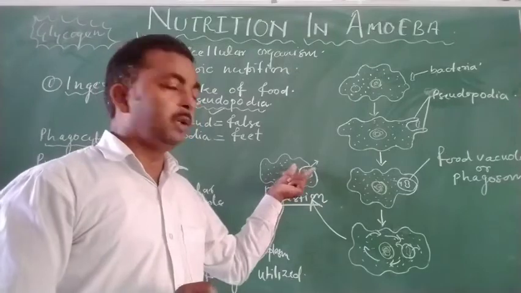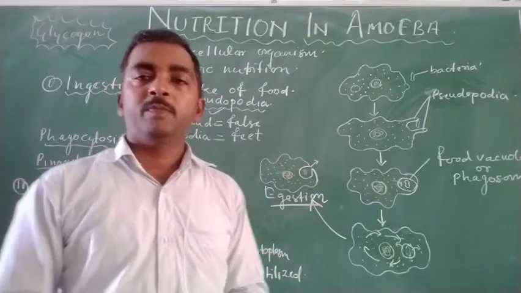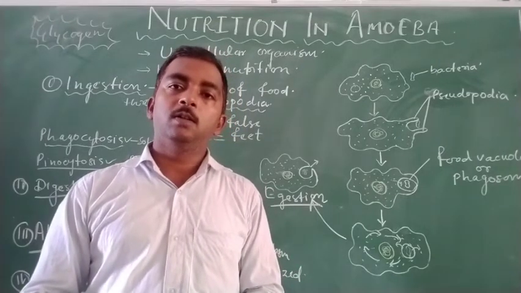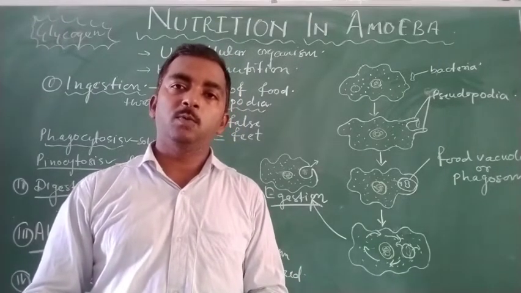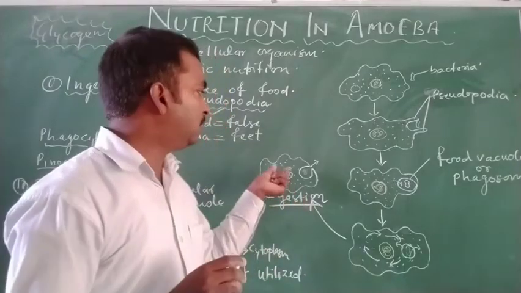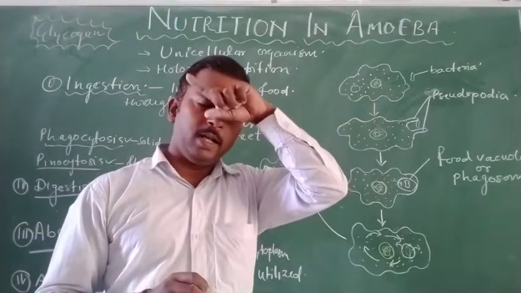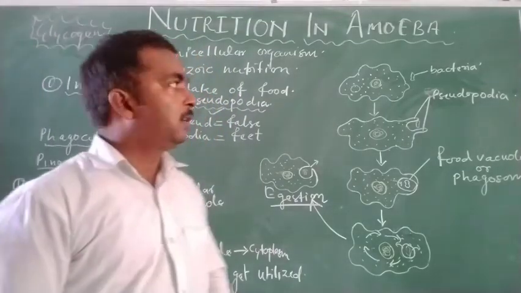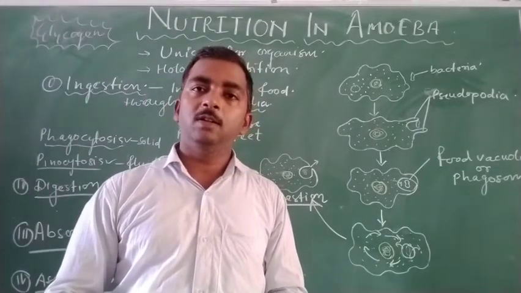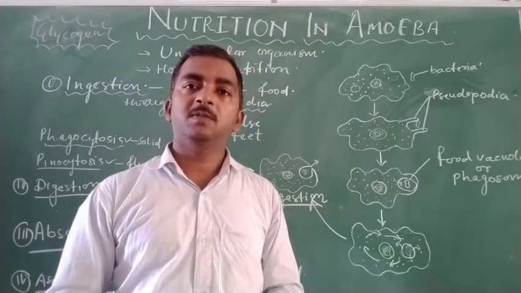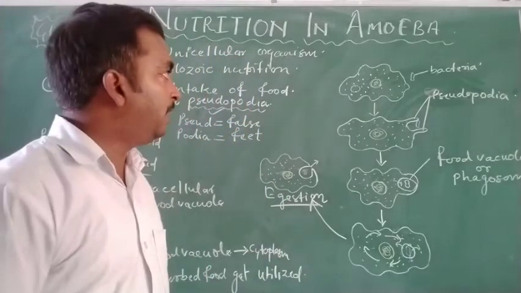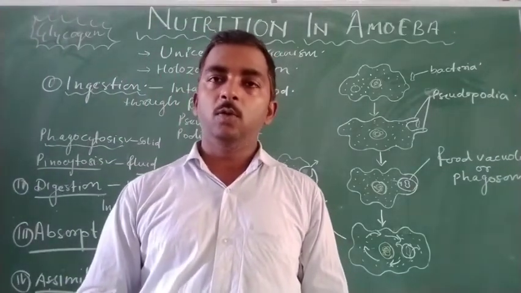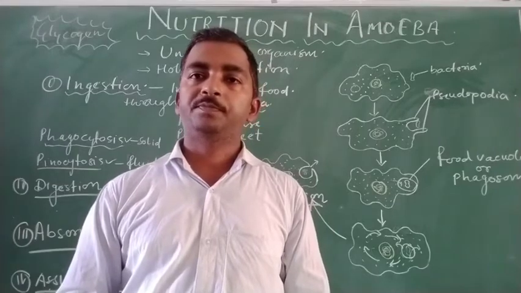And commonly this process is known as exocytosis, which is the second type of bulk transport, meaning from the inner side of the cell to the outer side. So this is all about the nutrition in amoeba. I hope your concept is clear from this video, and in the next segment of the video we will discuss the holozoic nutrition in human beings.